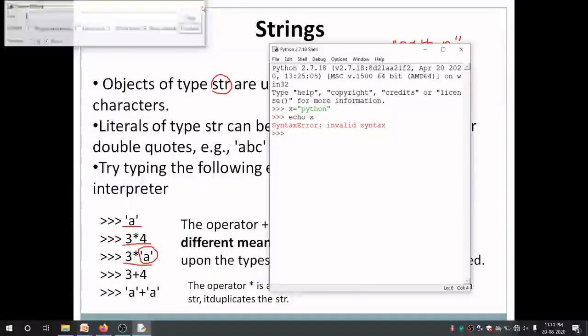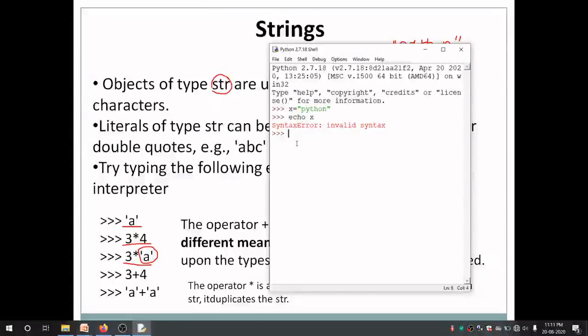Okay, the statement which is used to print the value of a variable in Python is not echo, it is print. Print x. Now you can say it is printing the value of x, and the value of x is the string object having value Python. You can even check the type of x.